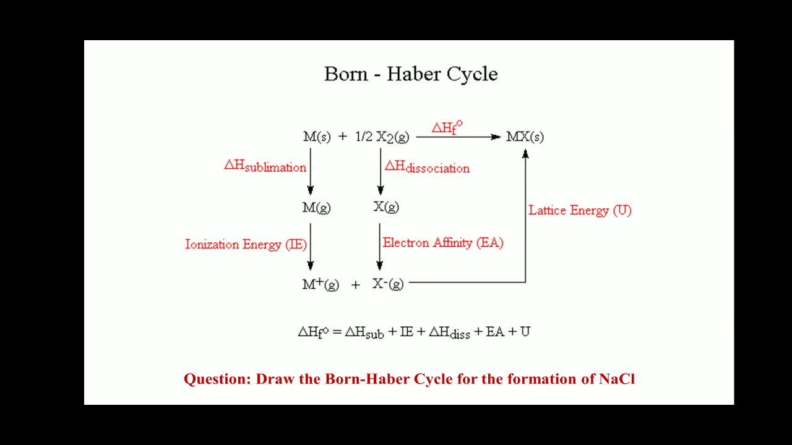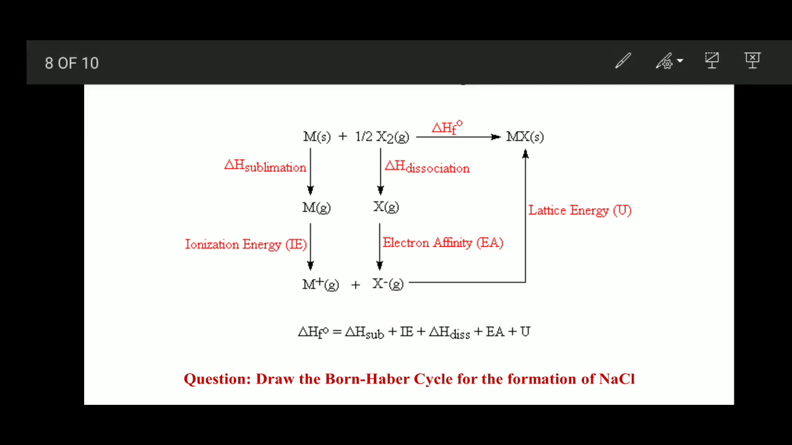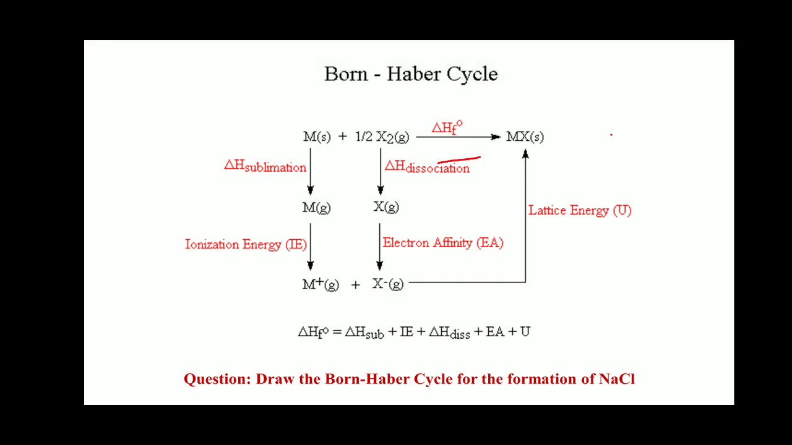The first step is metal. When metal solid directly combines with half a mole of halogen, they form MX. That is the direct method, and delta Hf is the heat of formation. And here, the product is formed by a number of steps.